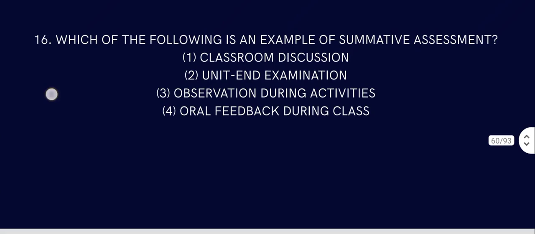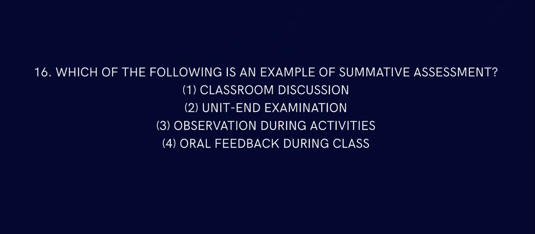Question number 16. Which of the following is an example of summative assessment? Summative assessment is something that happens at the end. Formative assessment happens on an ongoing basis. So here: classroom discussion, unit examination, observation during activities, oral feedback during class. Oral feedback during class, observation during activities and classroom discussion are all formative assessment, but the unit examination is summative assessment.